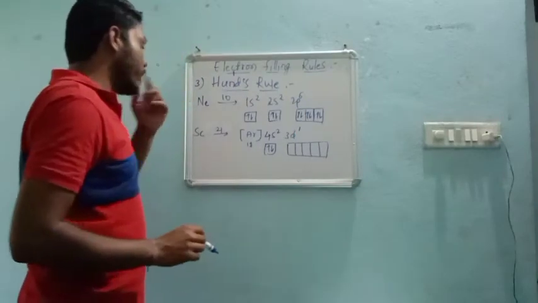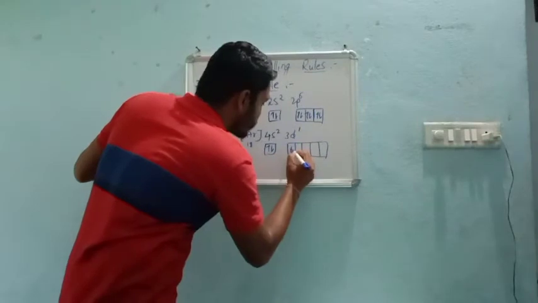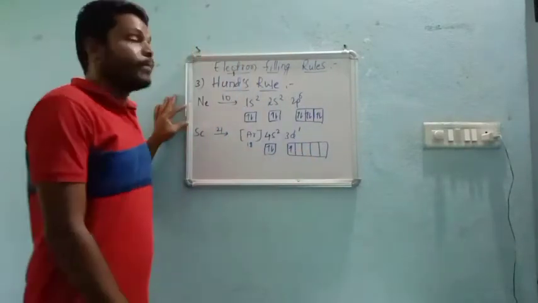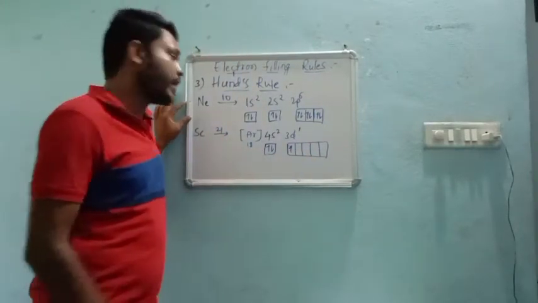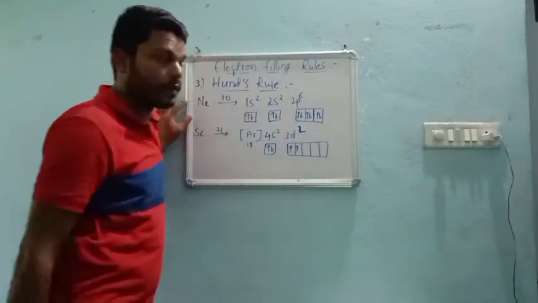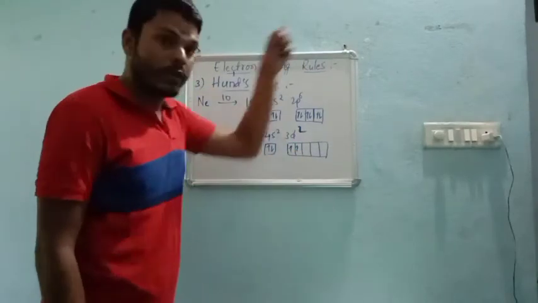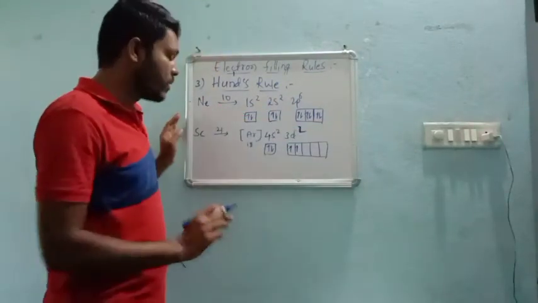Now how many electrons are present in the d? Only 1. So you refer to this cell for the filling of electrons. If it is 2, then no pairing; again we follow Hund's rule, so you choose one more new cell.